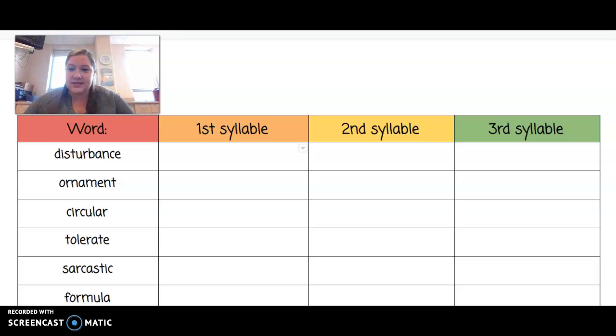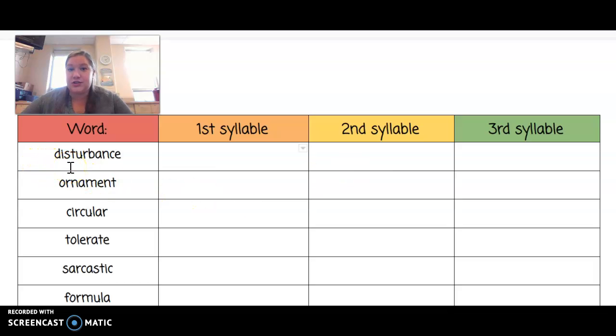For today's word study lesson, you will need to log onto Schoology and find the assignment you see here. Earlier today, we talked about R-influenced syllables. So today you are going to be breaking up these words into their syllables and notice how the R can change the vowel sound. We're going to do the first one together.